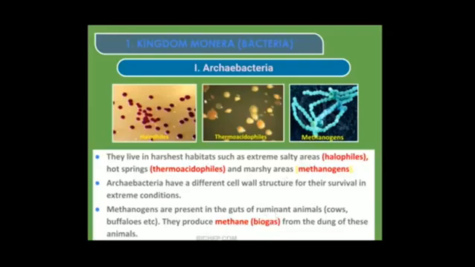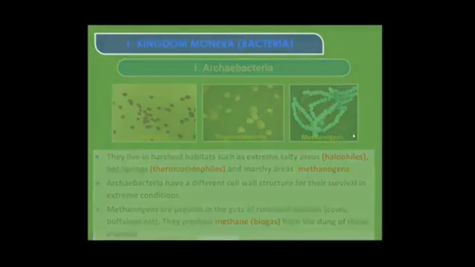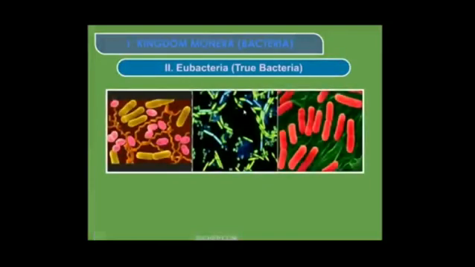So archaebacteria, 3 types: halophiles, thermoacidophiles and methanogens. Clear? Okay, now we'll move on to the second type, that is eubacteria. As I told, eubacteria are the true bacteria.